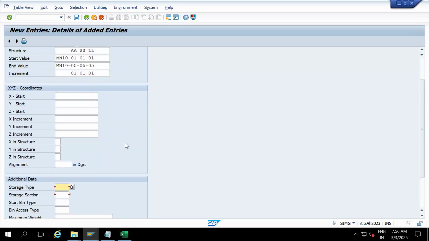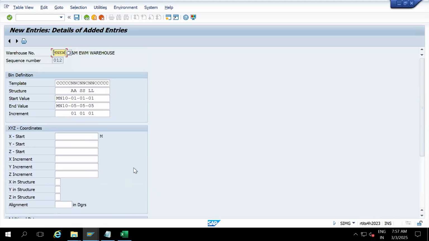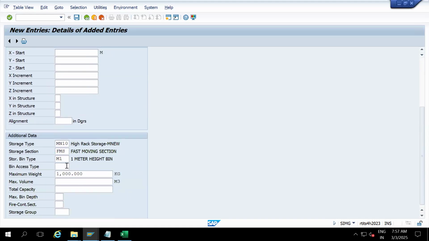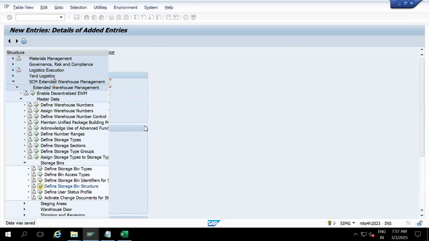In what storage type do I want to create this bin structure? This is in the MN10 storage type. Of what section do I want to create? In an FMS section. What bin type? Suppose I want to take M1. All bins are 1 meter height bins. M1. Enter. So the moment I enter M1, my system has taken the maximum weight in the bin as 1000 kgs. Okay. Enter, save it.